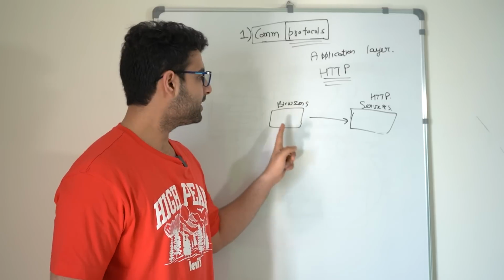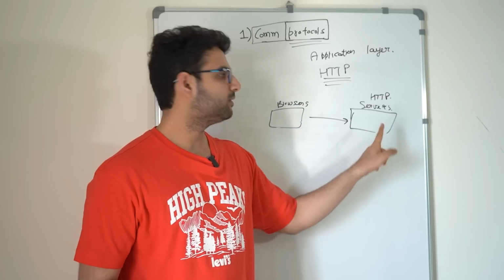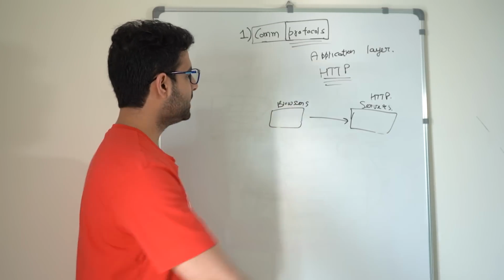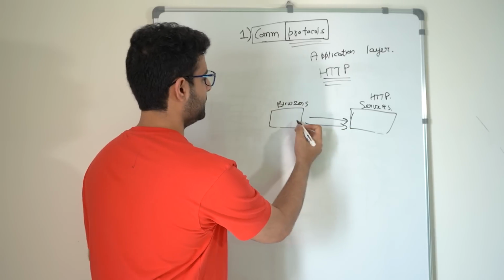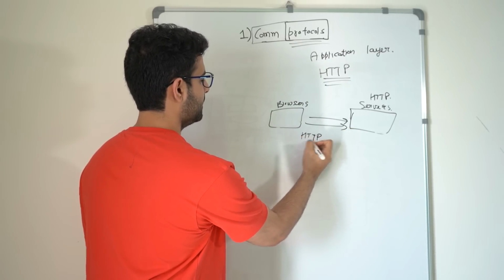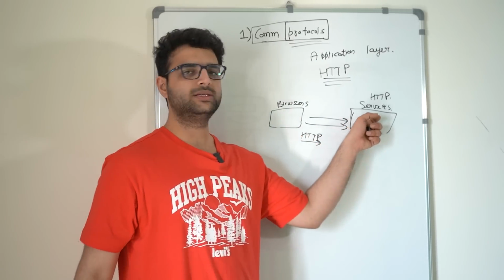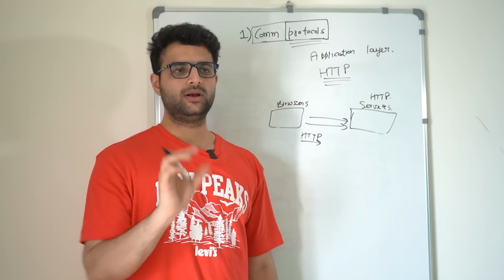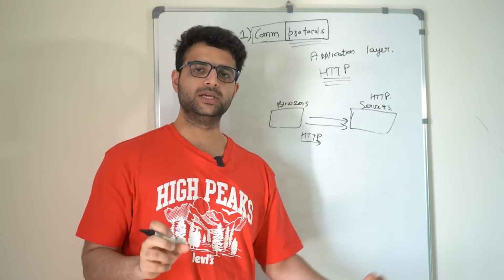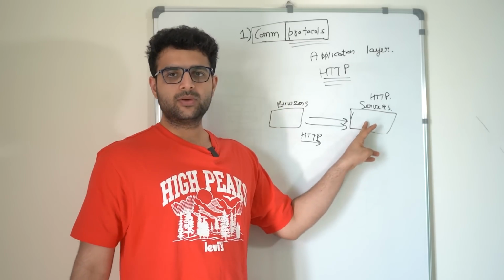What will happen in the end is we will be building an HTTP server, very similar to Instagram, and we'll try to send some requests from our browser to this HTTP server. So you'll be able to see that request actually go out. You'll be able to see that this is an HTTP request, and when we're writing the code, you'll realize that what we're writing is an HTTP server. We won't be writing an HTTP server from scratch.